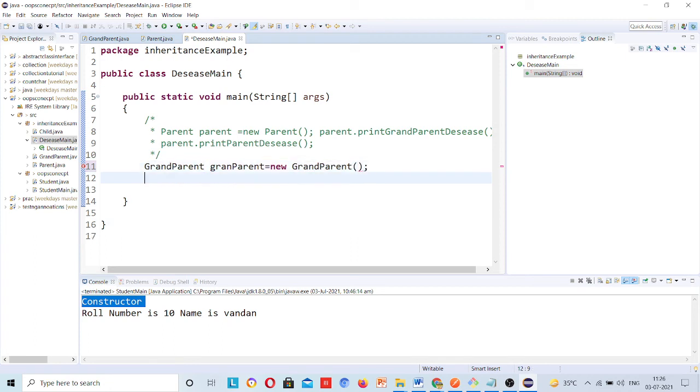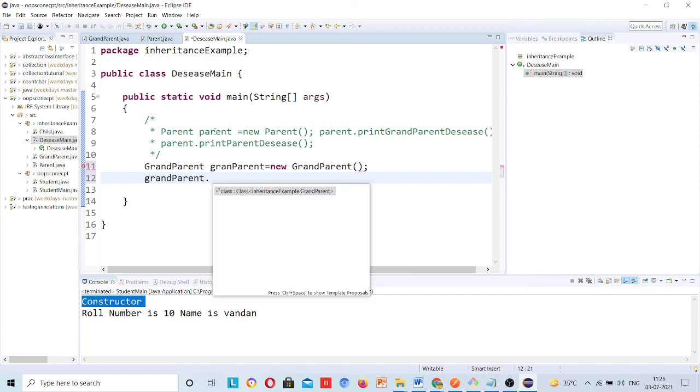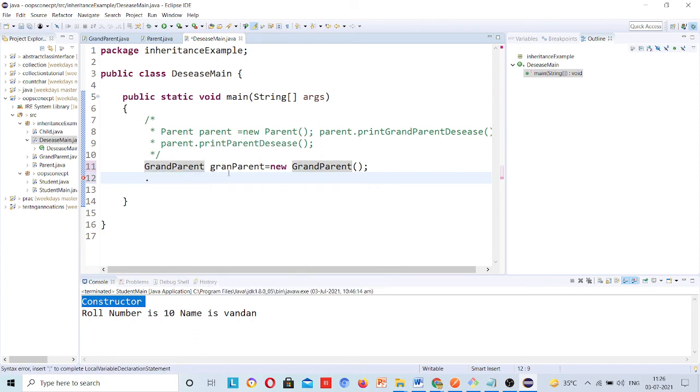Then you can see grandparent dot, this is the class name.